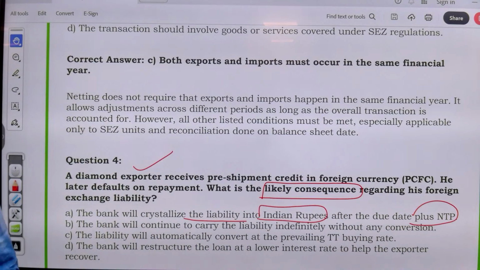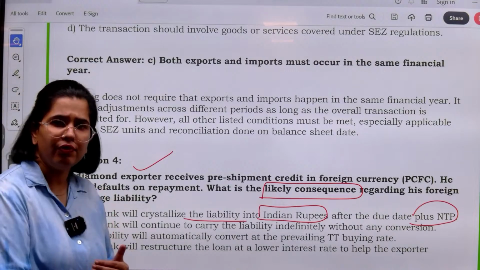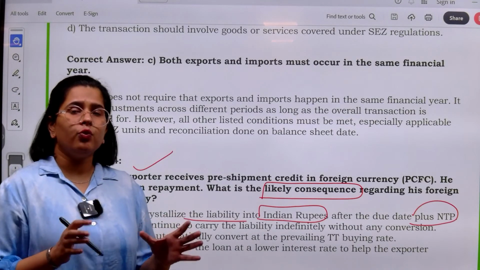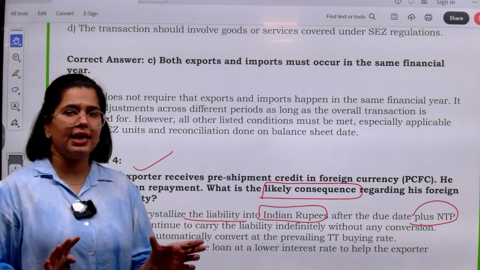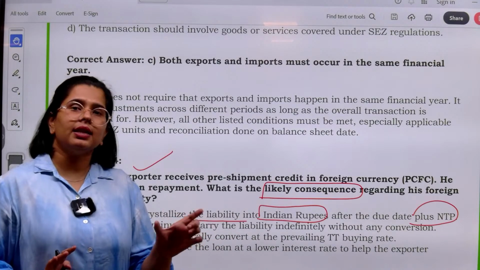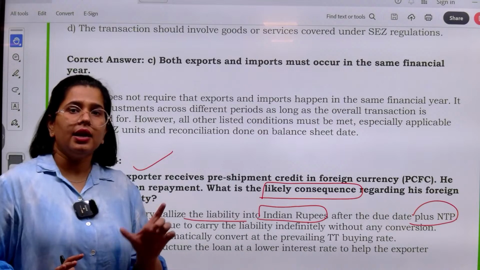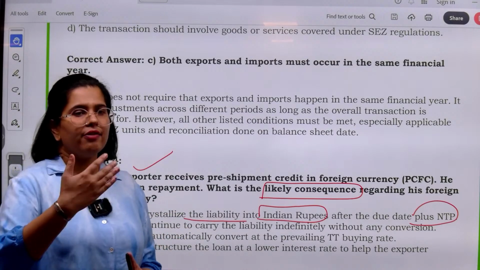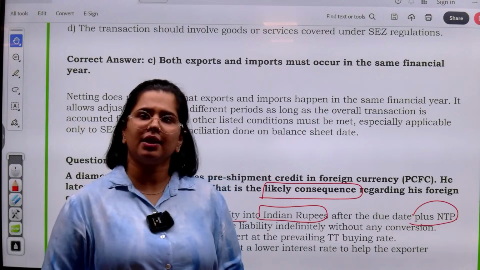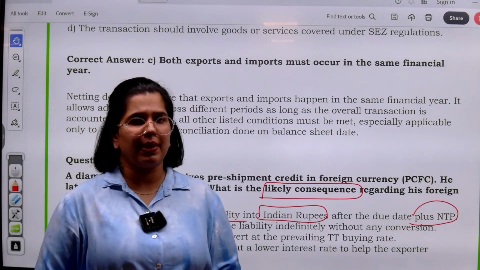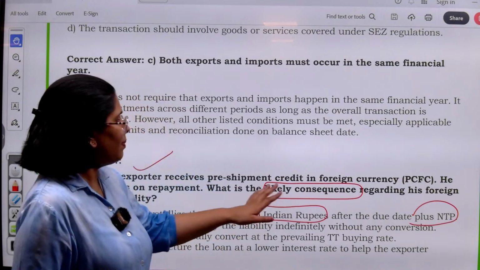This is the time period which we generally give, the period we accept, that okay, this much delay can happen, this much delay is acceptable. So normally, suppose I have sold goods to Mr. A and the normal credit period I am giving is 30 days, I will expect the payment after 30 days only. So that much is allowed.